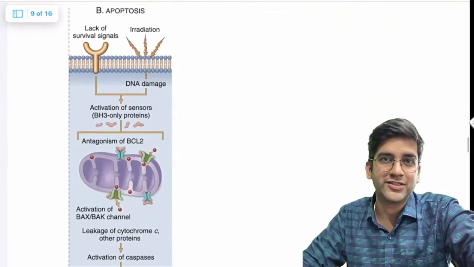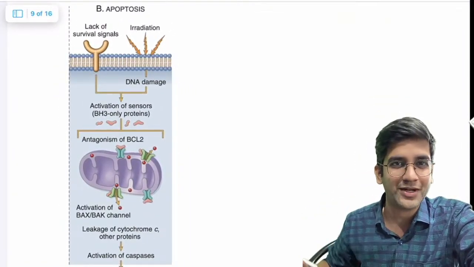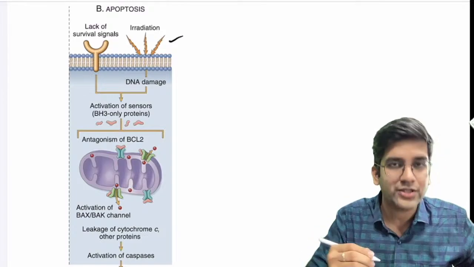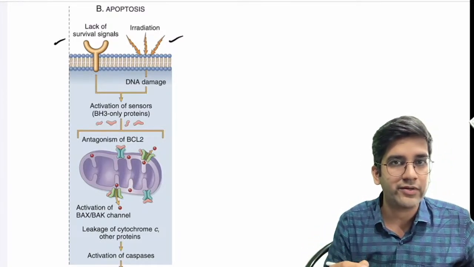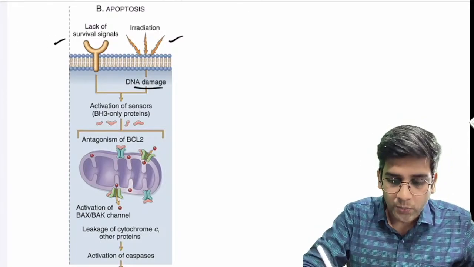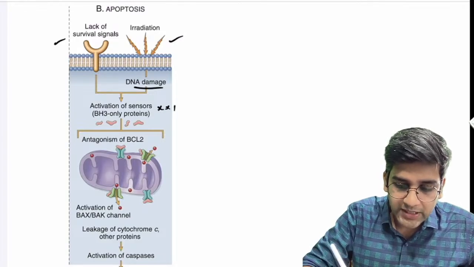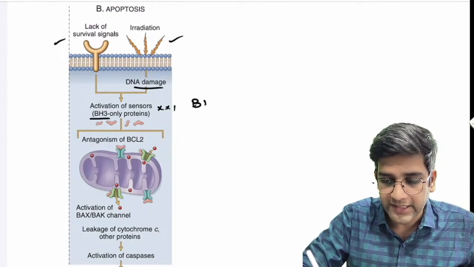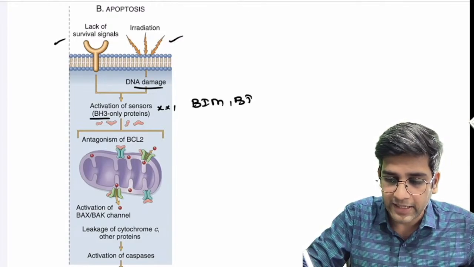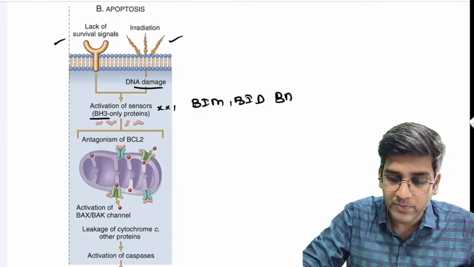We have to revisit Robbins. We have to get out of these notes and go back to Robbins. If you have irradiation, a mutation, lack of survival signals, or DNA damage, it will activate your sensors of cell stress. If you remember, these are your BIM, BID, and BAD, right?